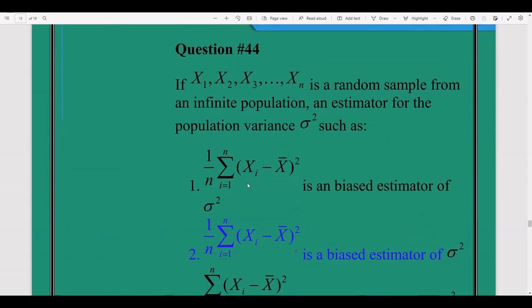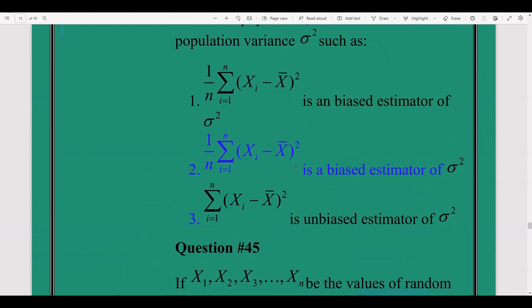If x1, x2, so on xn is a random sample from an infinite population, an estimator for population variance sigma square such as 1 over n, i varies 1 to n, xi minus x bar square, is a biased estimator of sigma square.